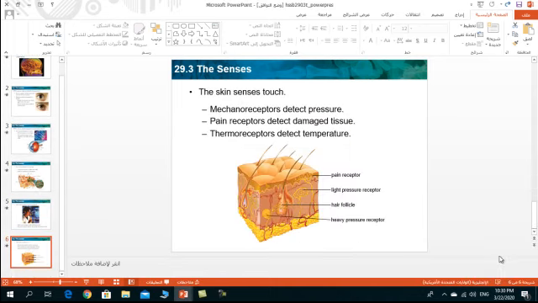Well, the skin contains receptors that detect touch, temperature, and pain. Touch is sensed by mechanoreceptors that detect pressure, movement, and tension. Generally, we can say that the skin has 2 general types of mechanoreceptors. One is used to detect gentle touch, and these are located in the upper layer of the skin, while the other recognizes heavy pressure and is found deeper in the skin.